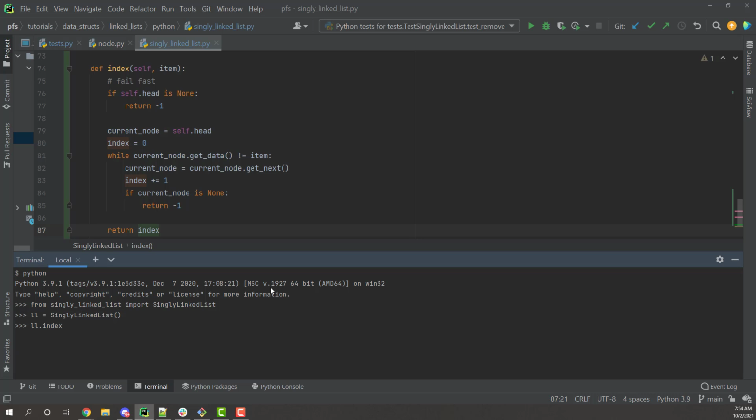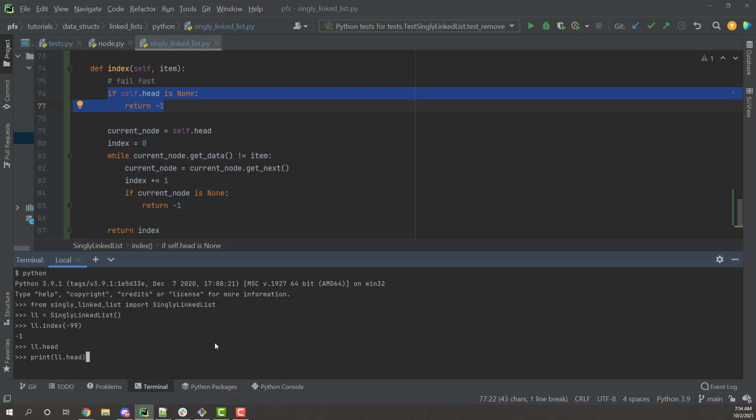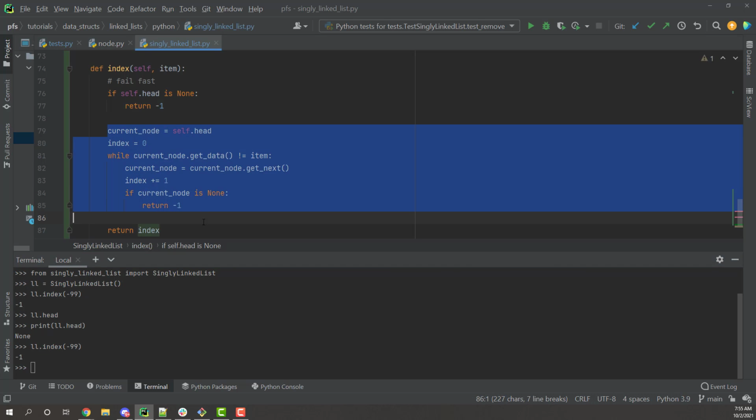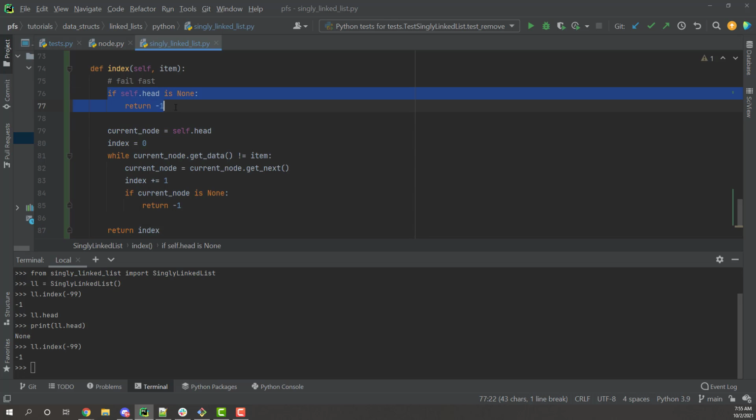Let's first search for something, so index of 99 gives -1, and that's what's happening there because the head is none, right? So ll.head is none, it's not going to print anything. There we go. So when I do index of 99, none of this code at all is evaluated because the head is none, so it's going to return -1 by default. But now if we add something, ll.add, let's add 17.